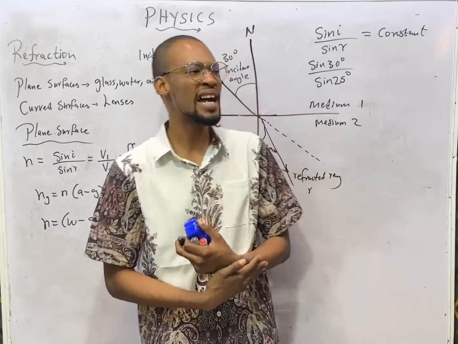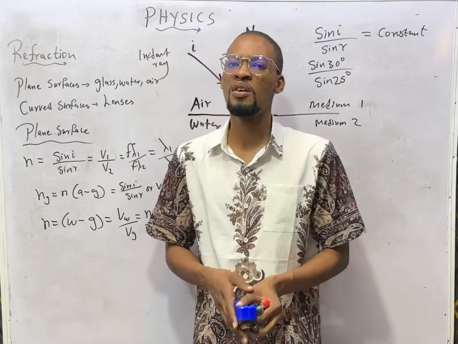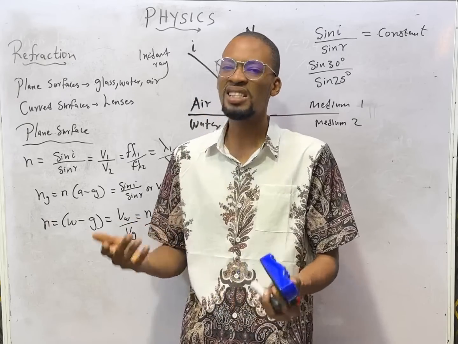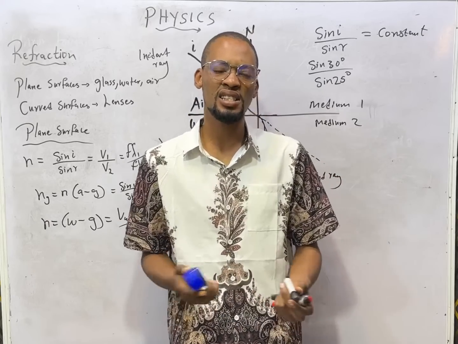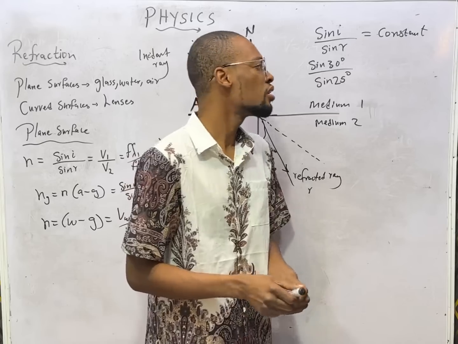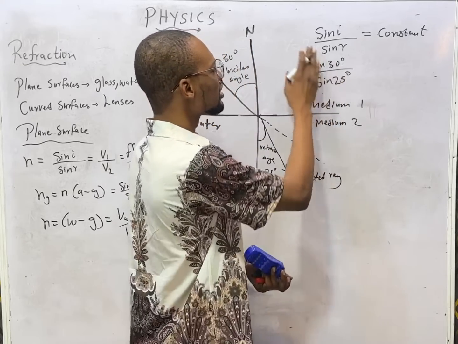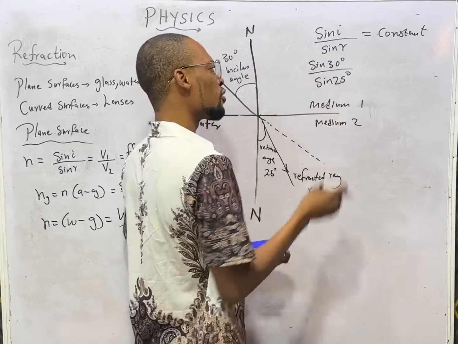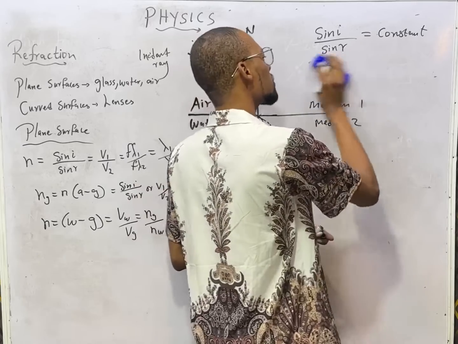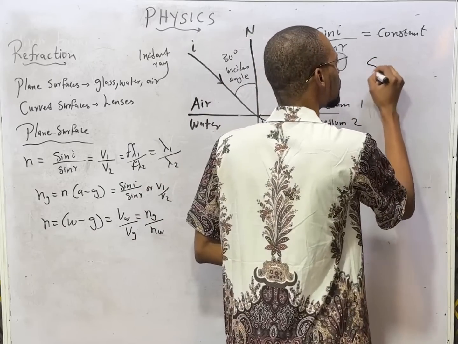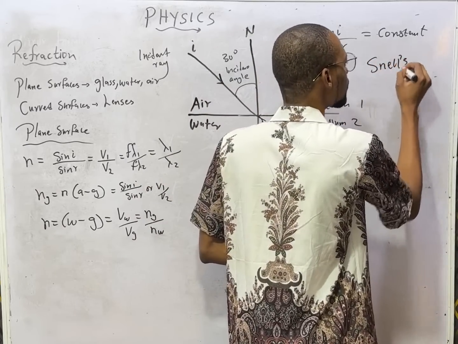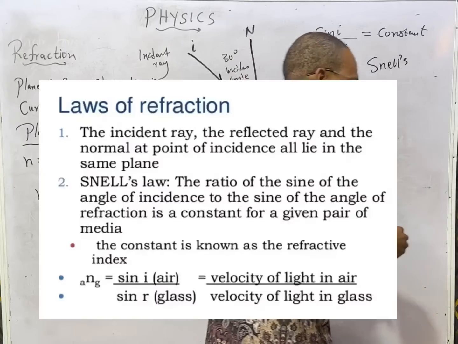This bending of light by refraction makes it possible for us to have lenses, magnifying glasses, and prisms. By the way, this law, sin i over sin r for refraction, is what we refer to as Snell's law of refraction.